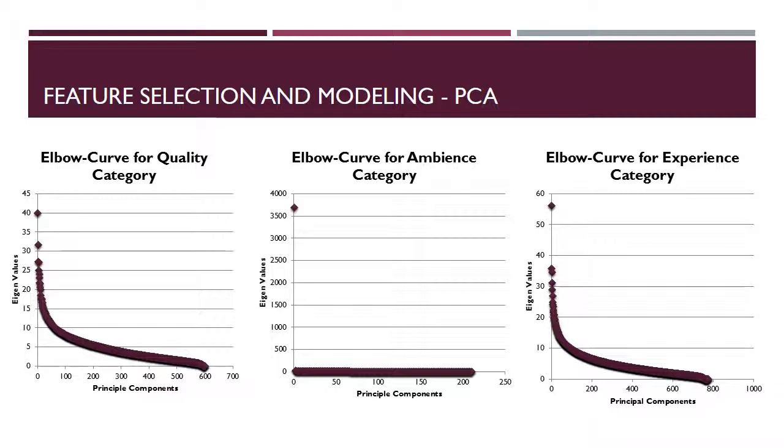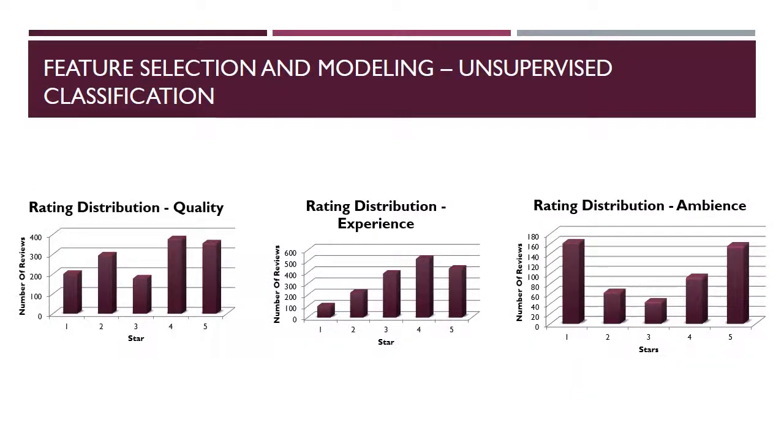We found that in our case there's a high dimensionality in comparison to the number of reviews. Hence, we applied PCA dimensionality reduction technique to these features. The elbow plots show variance retained for each of the categories. As mentioned earlier, our problem falls under unsupervised classification type. Hence, we decided to apply a clustering technique.